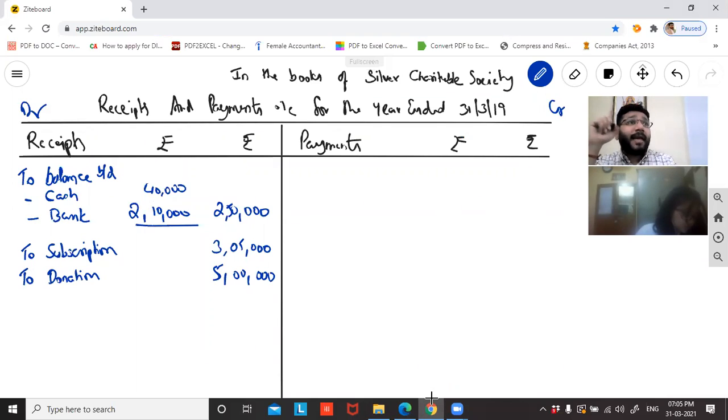Guys, you're not allowed to use the calculator, correct? So when you write the figures, leave some space so that you can do the totaling there. I see sometimes people write in a very congested way here. Again, they rewrite somewhere in the rough column and do the totaling. Same information you write twice. It's a waste of time. So leave sufficient space in that column itself so that you can do the manual totaling and don't repeat it. Am I making sense to all of you? Mansi, am I making sense? Okay.